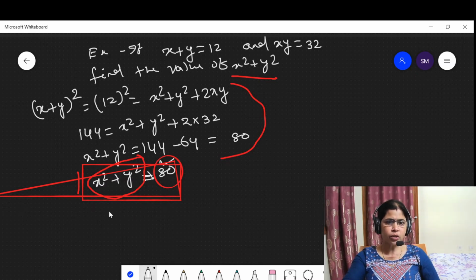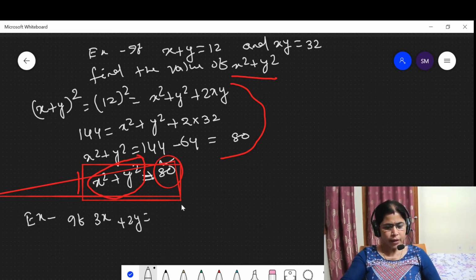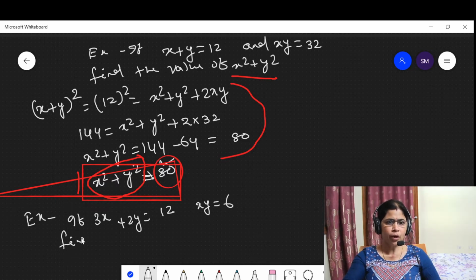Here another question is given. If 3x plus 2y is equal to 12 and xy is equal to 6, then find the value of 9x square plus 4y square.